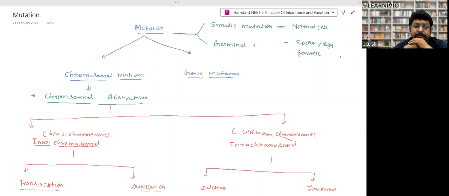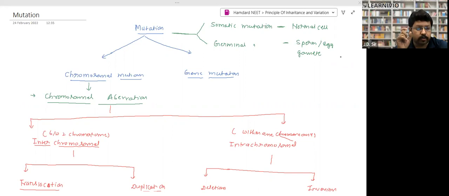Now, what happened? The mutation which takes place in a normal cell is called somatic mutation. Somatic mutations are not inheritable. It means if a mutation takes place in my finger, it is not going to be inherited in the next generation, like my children, right? Germinal mutation is heritable, right? If the mutation takes place in germinal cells, it also carries forward to the next generation.